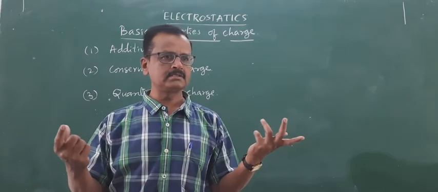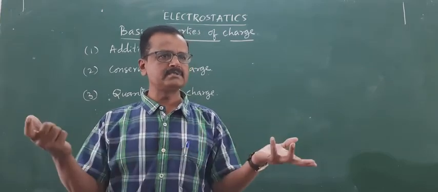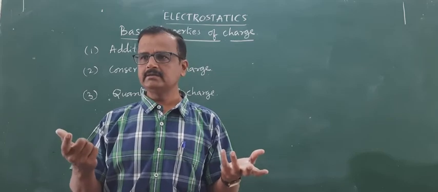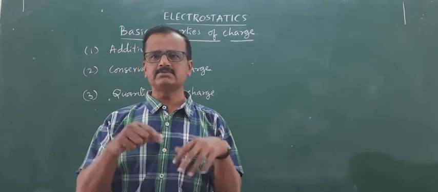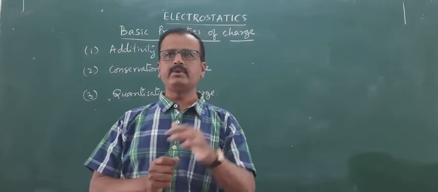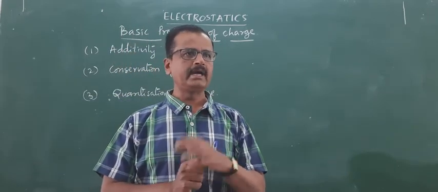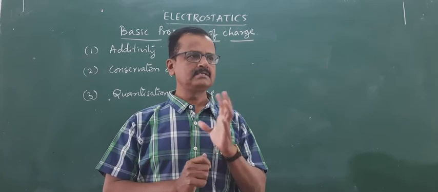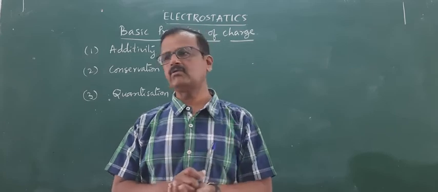Heights of all the boys can be added, heights can be subtracted, average can be taken. So mass, height and all these we usually take as scalar quantities. In the same way, additivity of charges is possible since charges are scalar quantities.